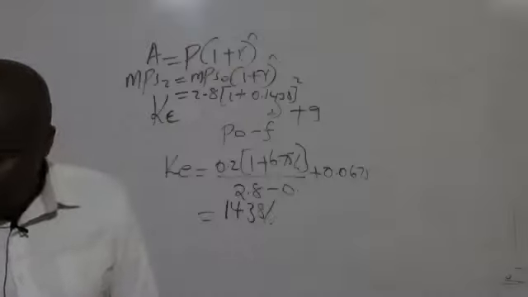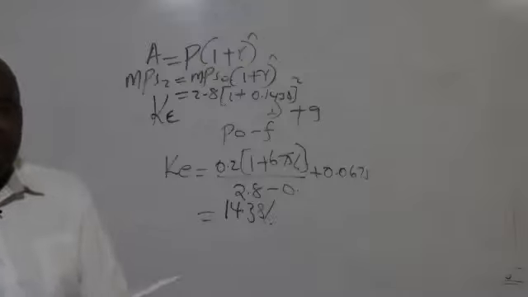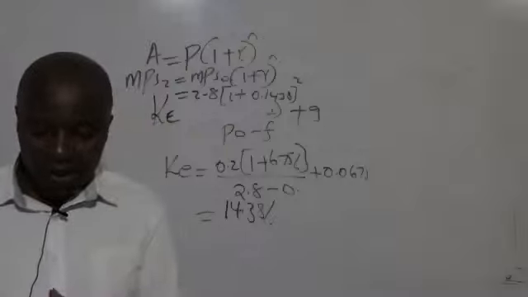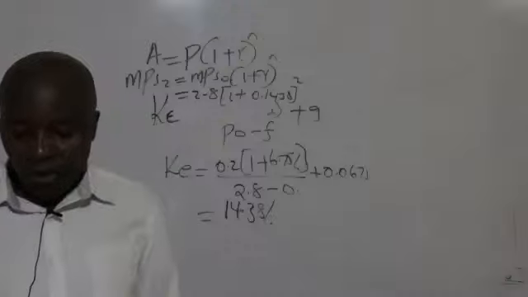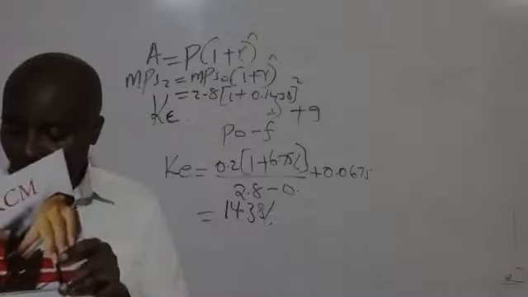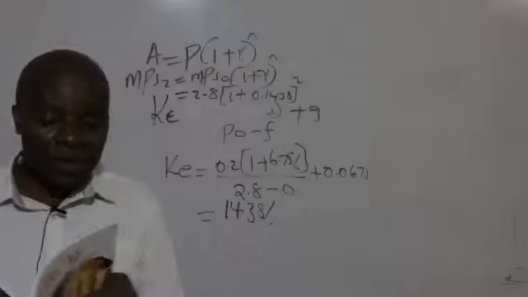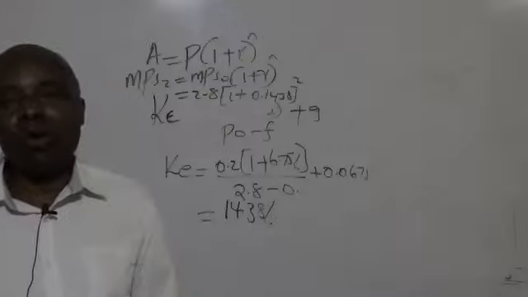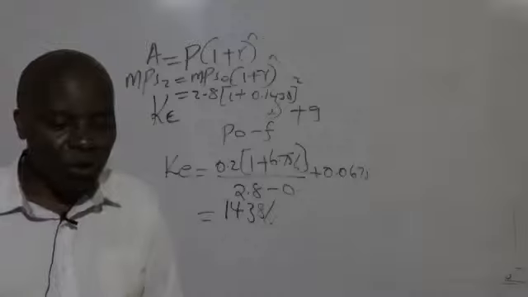Which question is this? It's May 2019, question number 3B. For those of you who have got these revision keys, it's page number 91. There's a question there called Zomolo. Let's see how this concept that I've taught you applies.